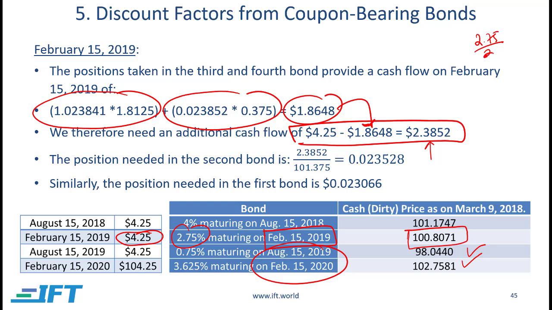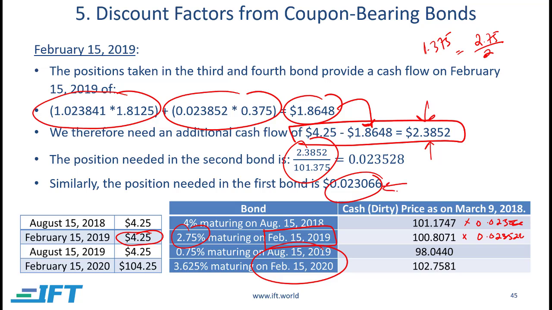which on maturity will be giving me 2.75 divided by 2 comes to 1.375. So it will be giving 100 par value plus the last 1.375 coupon. But I don't need 101.375. I just need $2.38. So I divide $2.38 by that 101.375, and now I know that I need to buy 0.02358 of this bond, and similarly I can calculate for the first one as well, 0.02306. You can calculate this yourself, just to make sure you understand the entire calculation, right?